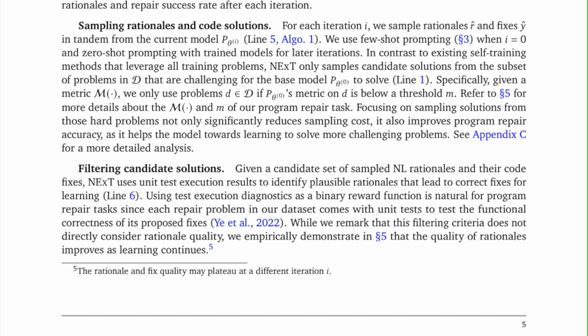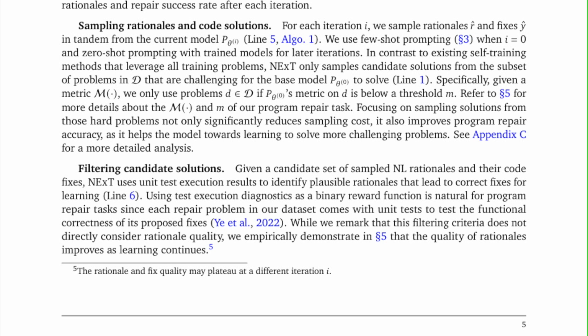Filtering candidate solutions. Given a candidate set of sampled natural language rationales and their code fixes, NExT uses unit test execution results to identify plausible rationales that lead to correct fixes for learning, line 6. Using test execution diagnostics as a binary reward function is natural for program repair tasks, since each repair problem in our dataset comes with unit tests to test the functional correctness of its proposed fixes, according to Ye et al., 2022.